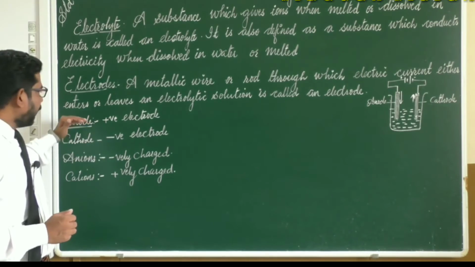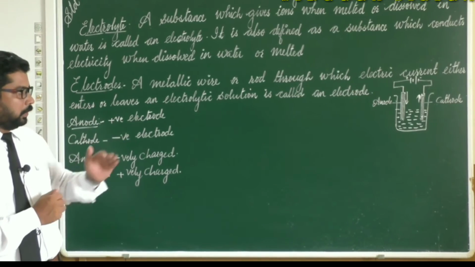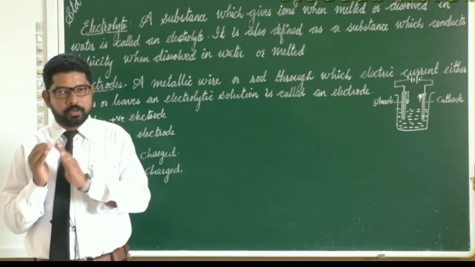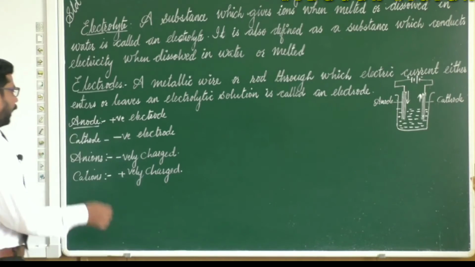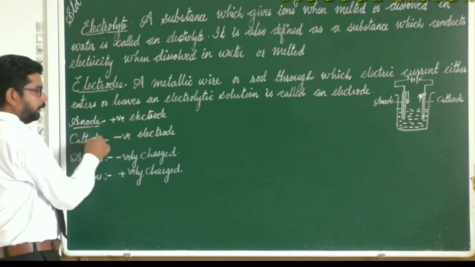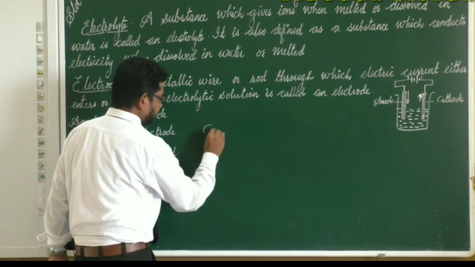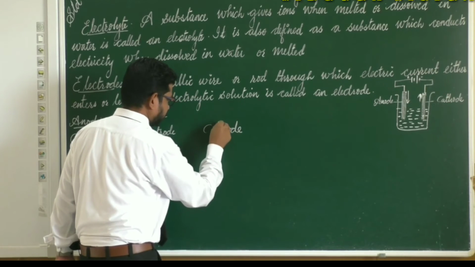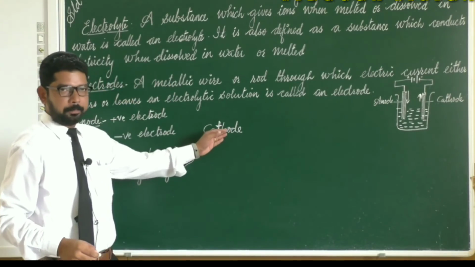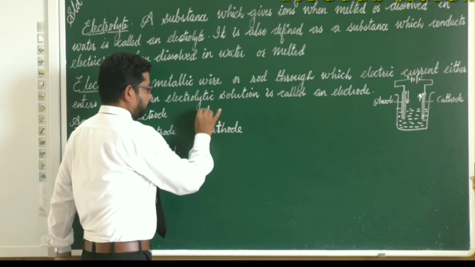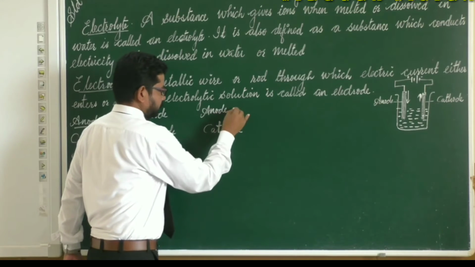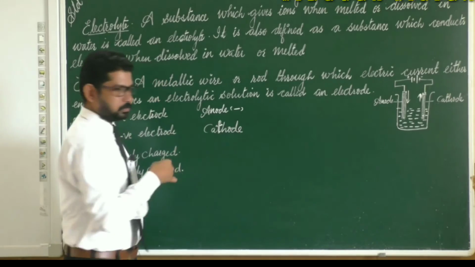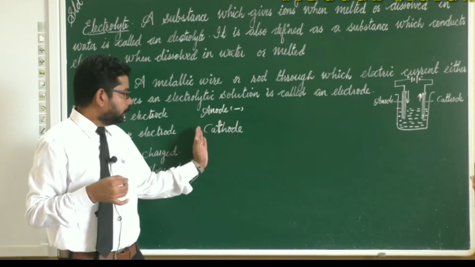So we came to know that anode is the positively charged electrode. Remember, don't forget: anode is positively charged and cathode is negatively charged. You can remember it like this: cathode, make the t as a plus sign, so it looks positive. But don't forget, cathode is negatively charged and anode is positively charged.